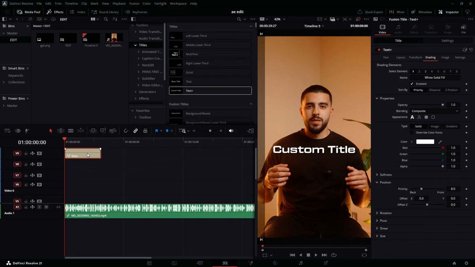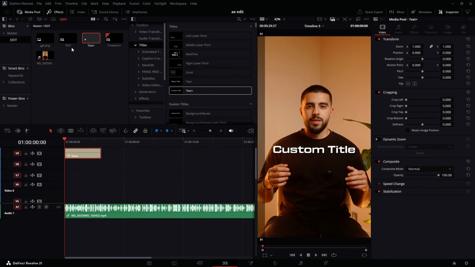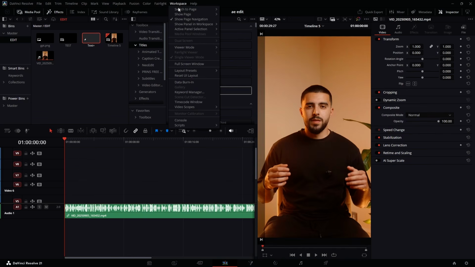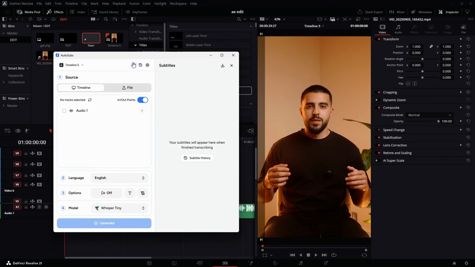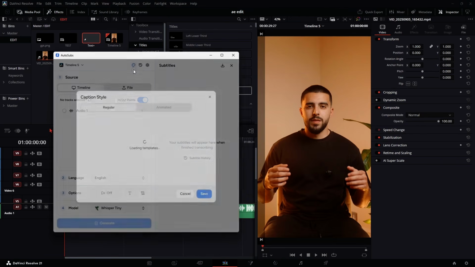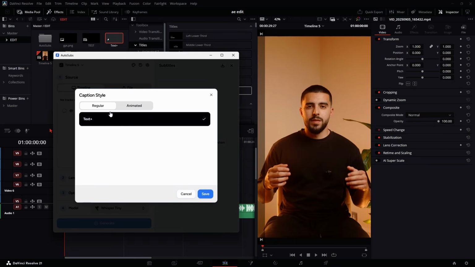Now what you need to do next is drag and drop this into your media pool. Now you can delete this one from here. Let's go to workspace, script, auto subs. It is a free plugin. Come to this color icon here, click that, make sure text plus is selected and it's under regular. You can hit save.